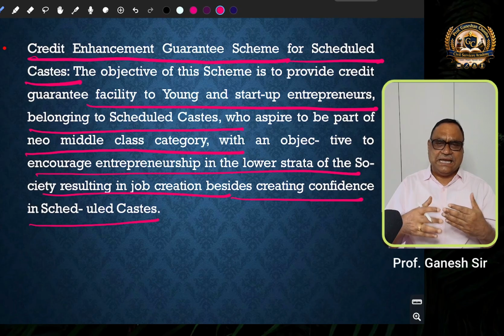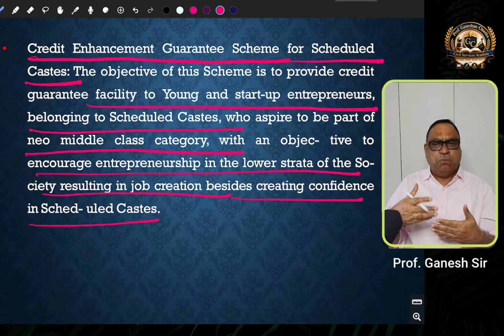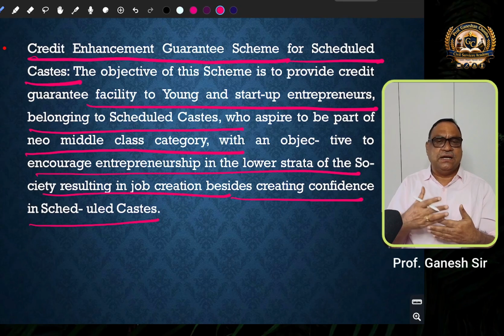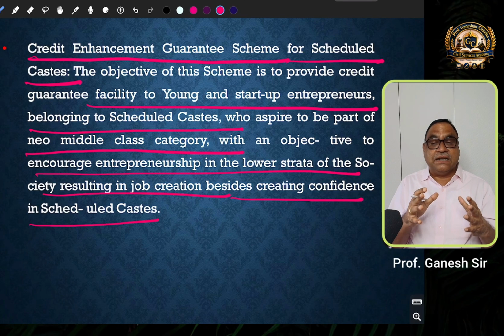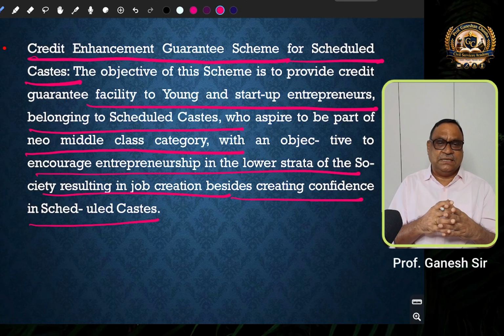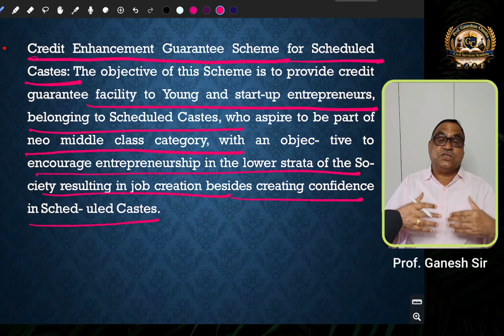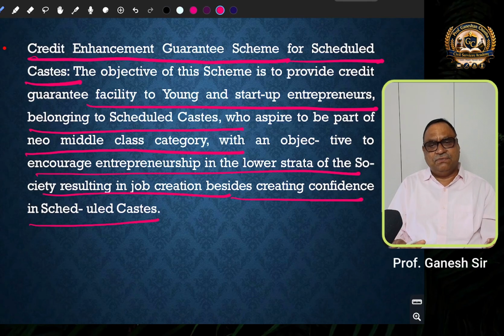So this scheme will motivate and support the scheduled caste youth, especially the educated scheduled caste youth, to establish their own startups. They can emerge as entrepreneurs so that confidence can be created among them that they can create jobs for others.